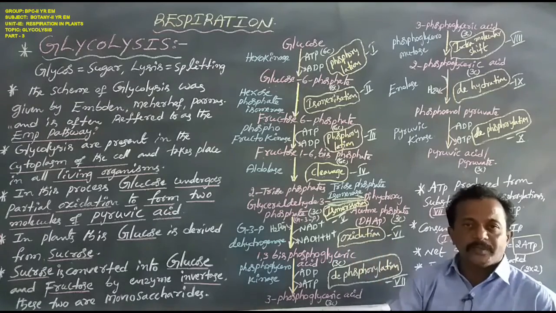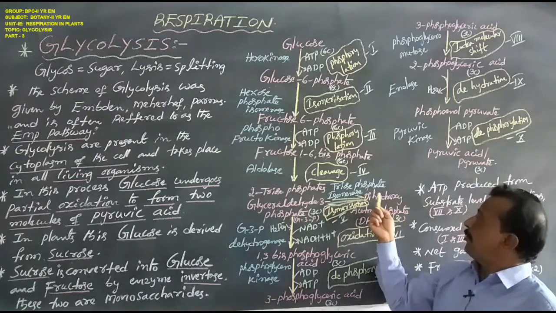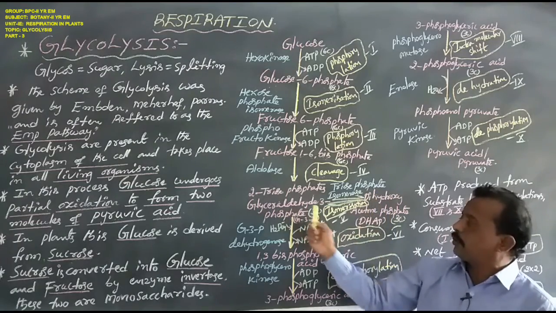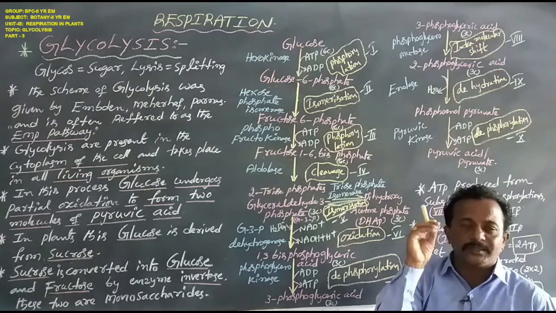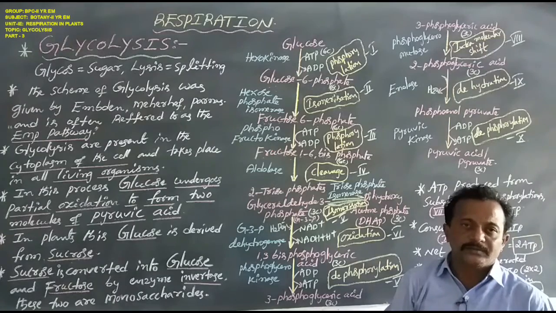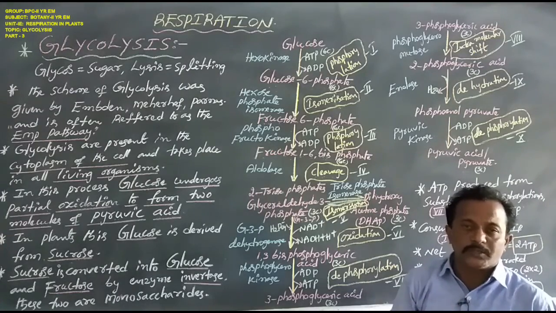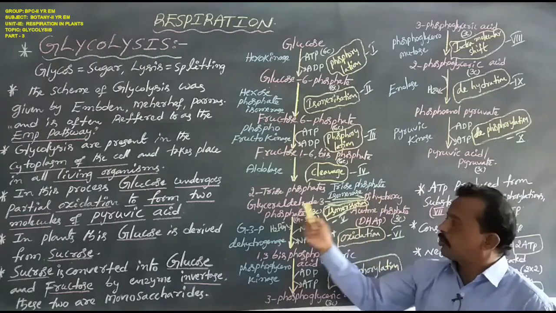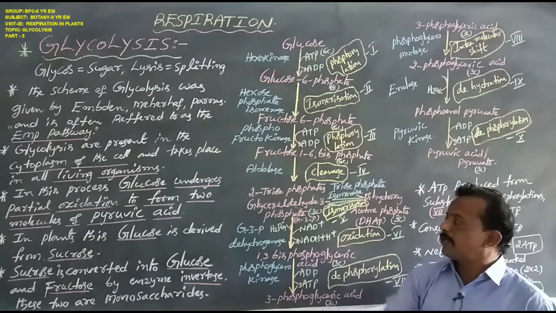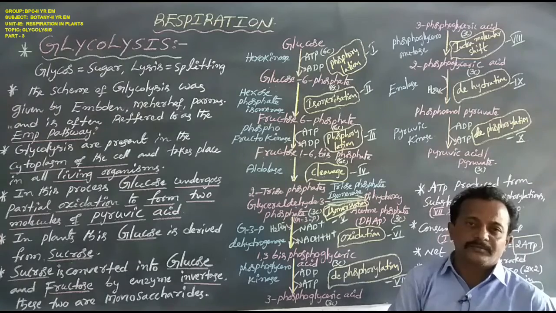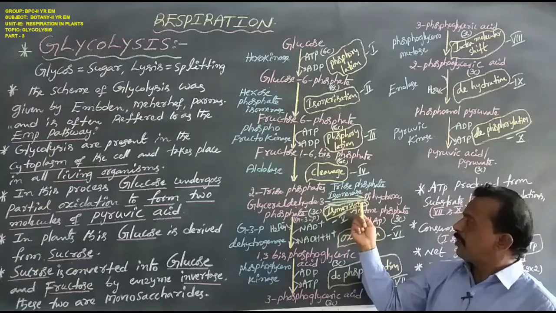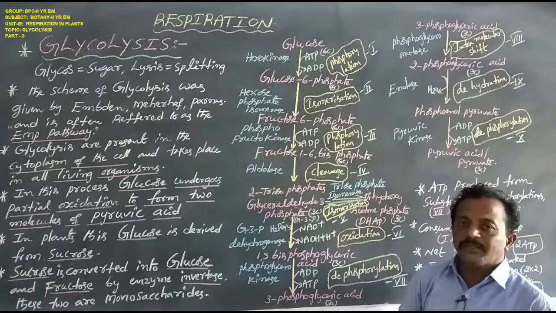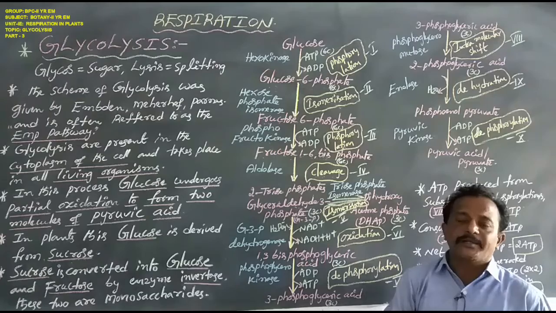So in this step, the second 3 carbon compound of dihydroxyacetone phosphate is converted to the 3 carbon compound of glycerol 3 phosphate. There is no change of carbon compounds; the carbon count is always constant. Only the molecules change. So one molecule and another molecule, that is 2 molecules of glycerol 3 phosphate, which is catalyzed by the enzyme triose phosphate isomerase. This biochemical reaction is named isomerization. This is the fifth biochemical reaction.